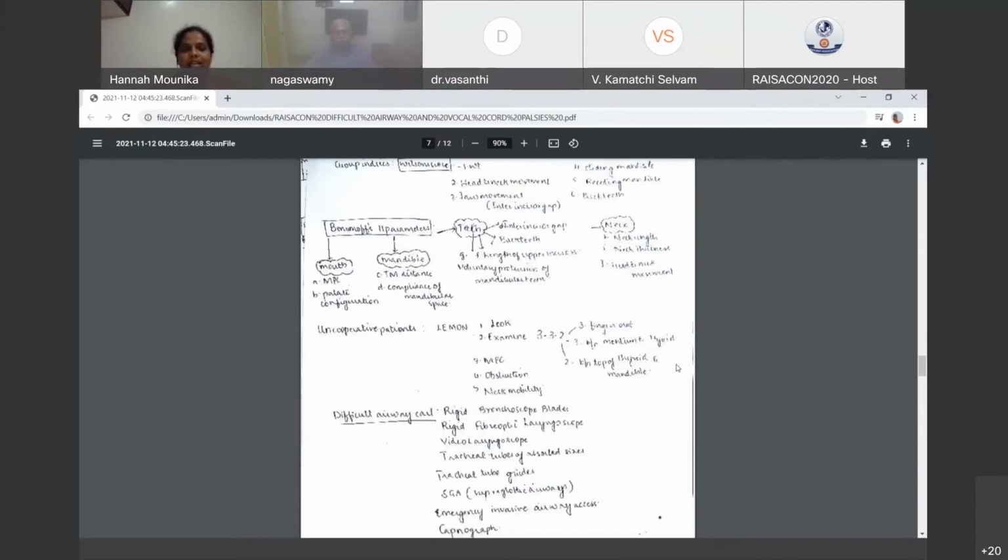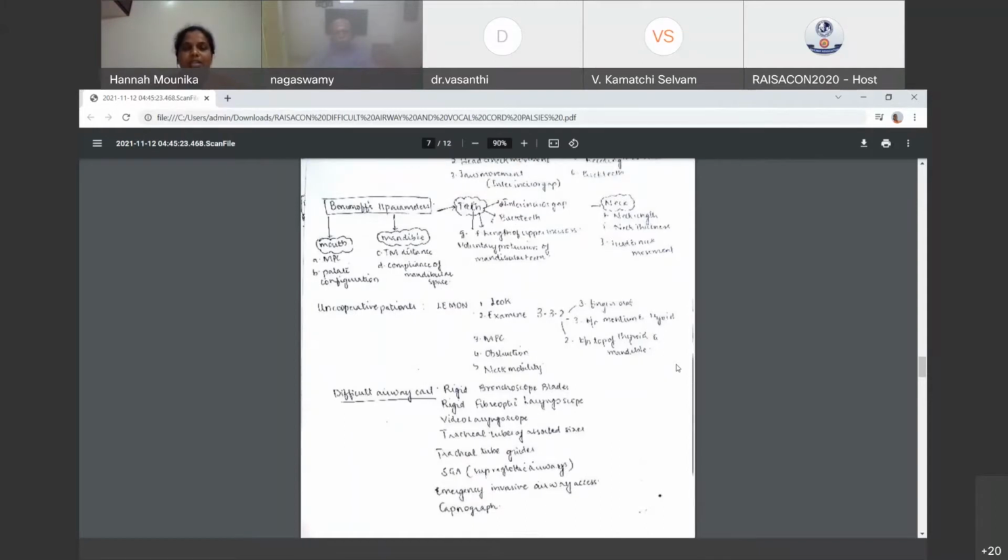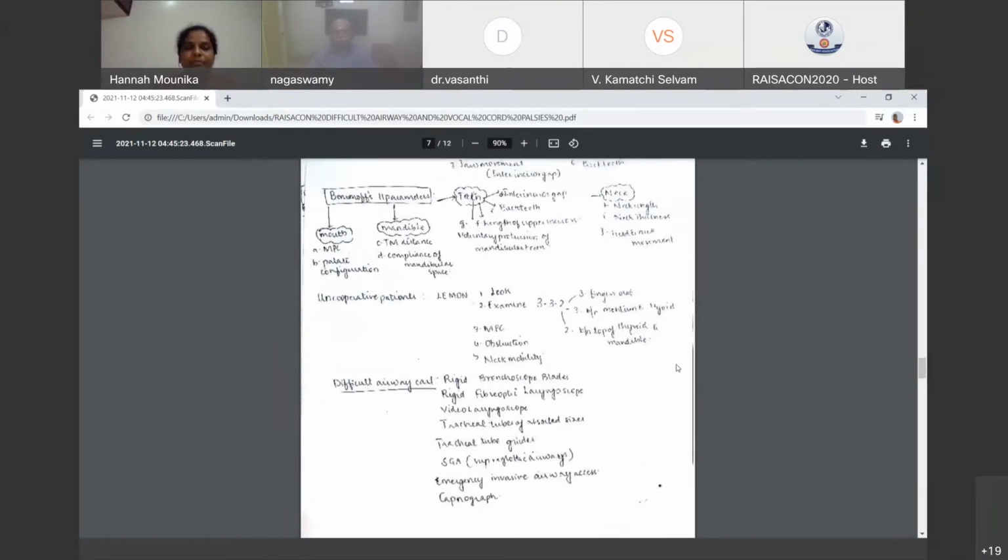Then in LEMON, to remember: just external appearance, look, examine. Examine includes the 3-3-2 rule. Like I said, 3 fingers into the oropharynx, that is admitting 3 fingers, 3 is the hyomental distance, and 2 is between the top of the thyroid and mandible. Then MOC: M is Mallampati, O is obstruction, and the last is neck mobility.